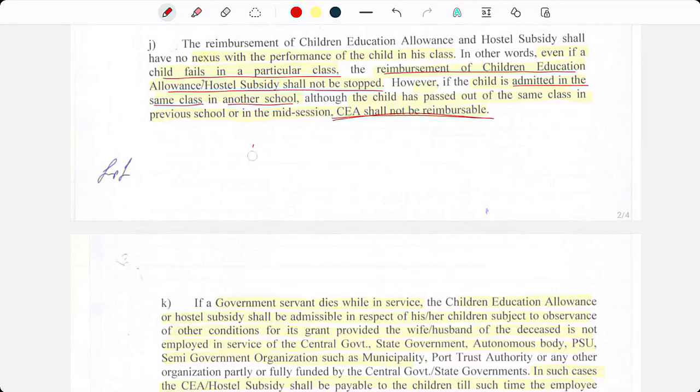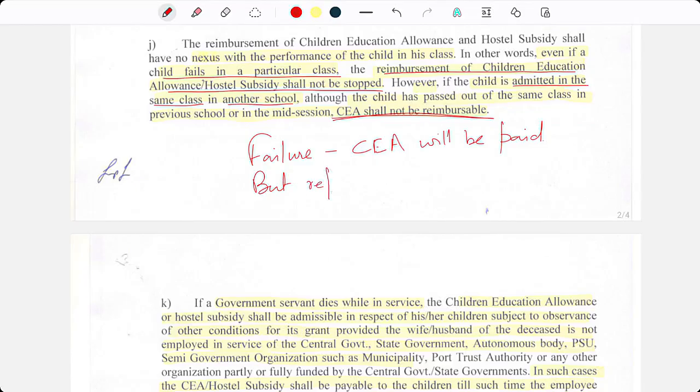So, failure is not a criterion. If he fails, CEA will be paid. But repeating one class, CEA will not be paid.